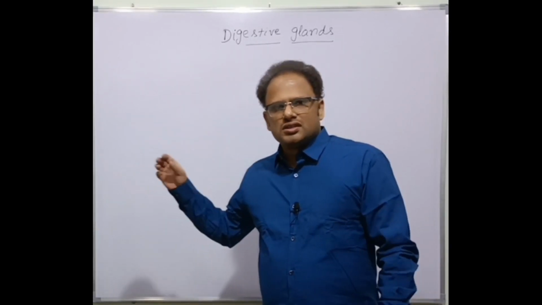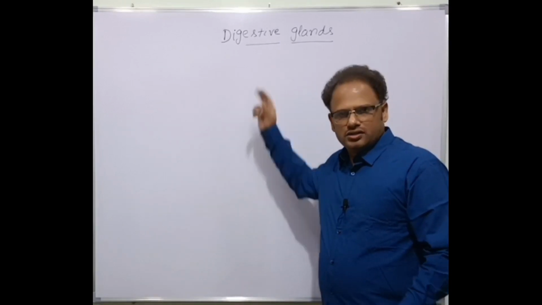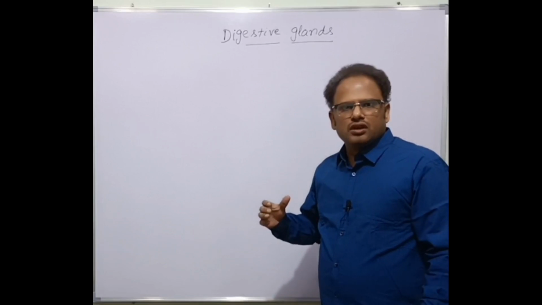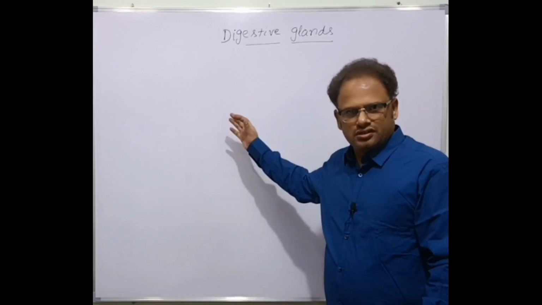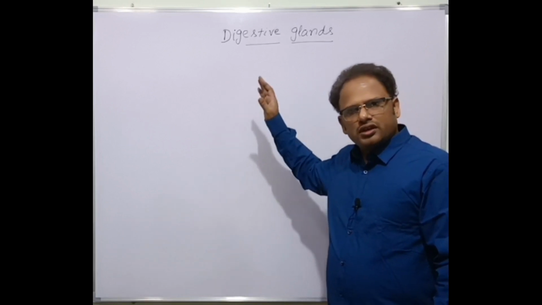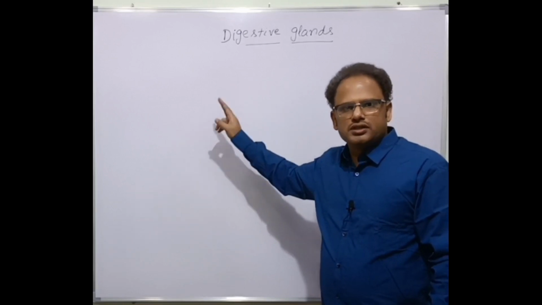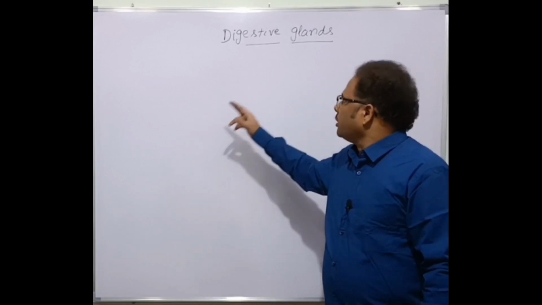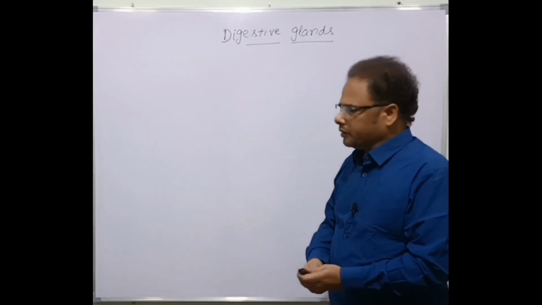Today's topic is the associated glands of digestion, called the digestive glands. The glands will come up with the secretions which are necessary for the digestion. Without these glands, there is no question of digestion, isn't it? So the digestive system contains two components. One is the alimentary canal, which we have discussed in the previous sections, and now the associated glands of digestion, called digestive glands. Clear?